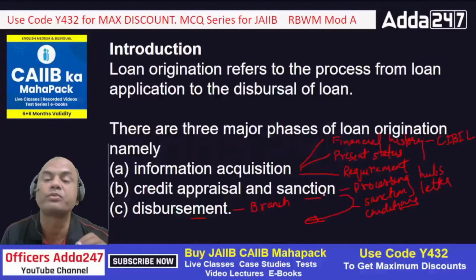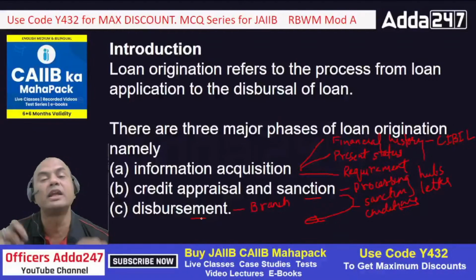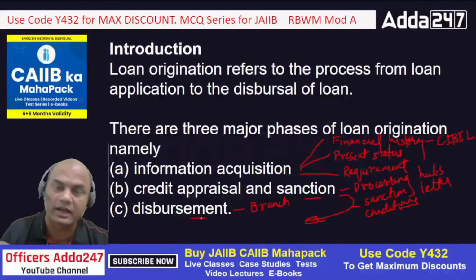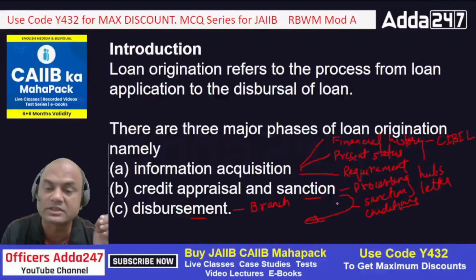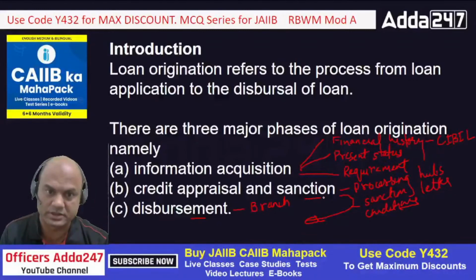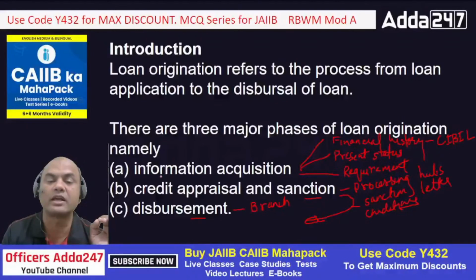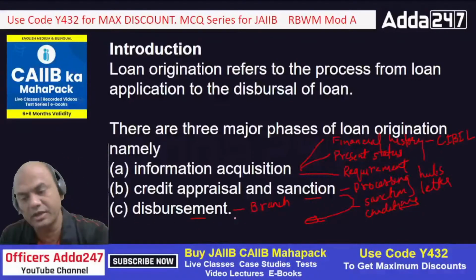For example, if the sanction letter mentions to take the indemnity from the customer, that if something XYZ happens, then he will be fully responsible, or take the indemnity from the guarantor, or take 3 guarantors instead of 2 because of some risk issue. So while disbursing the loan, the branch must strictly follow the sanction letter. It should not go out of the process. That's it. So again, the 3 major phases in loan origination are information acquisition, credit appraisal and sanction, and third is disbursement, okay?